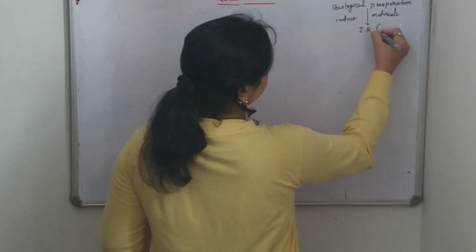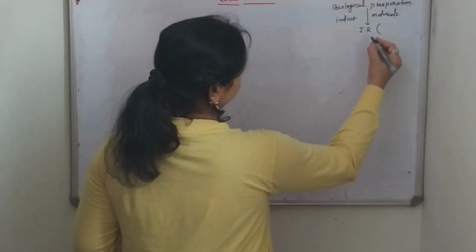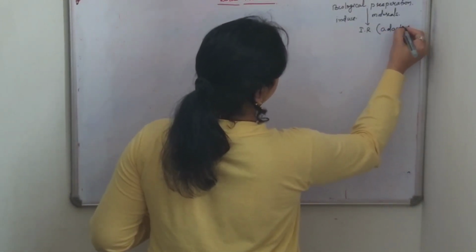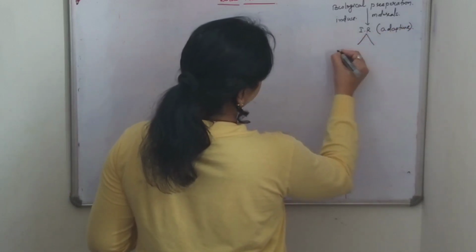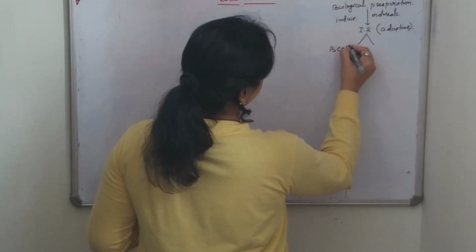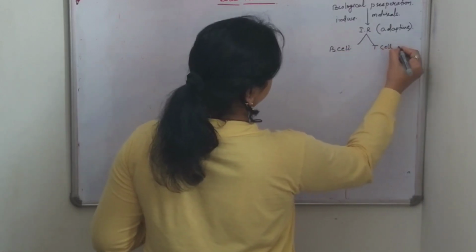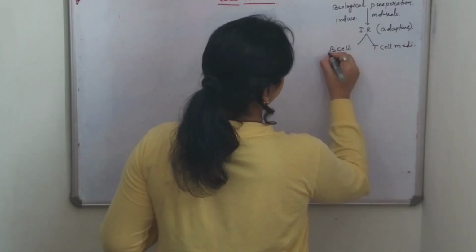What type of immune response? Adaptive or acquired immune response, and this is of two types: B cell mediated immune response as well as T cell mediated immune response.